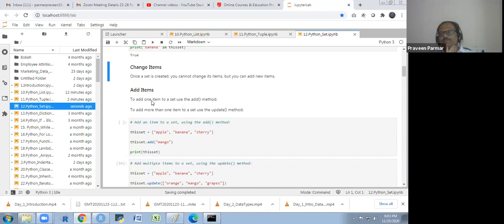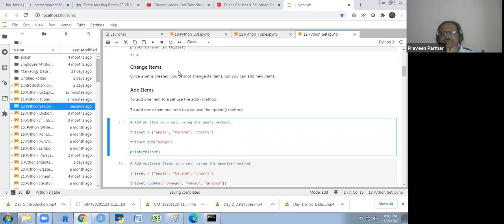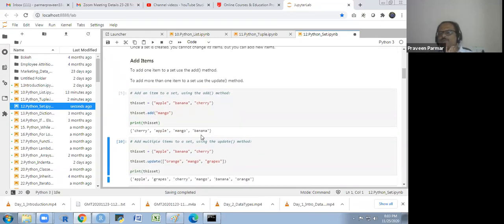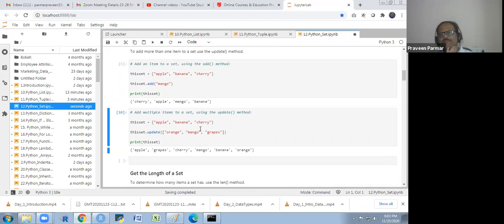If you add one item, you use add only, and it will be unordered. It will not be at the end; it will be wherever the algorithm puts it. If you want to add multiple items, then you use update. And for multiple items in a function, you have to use a list. Understand?